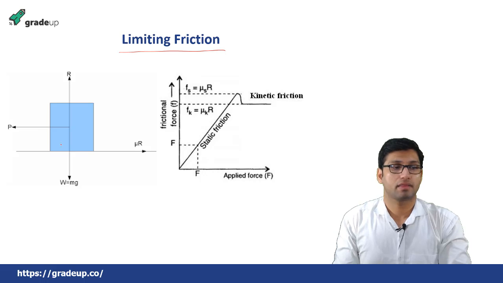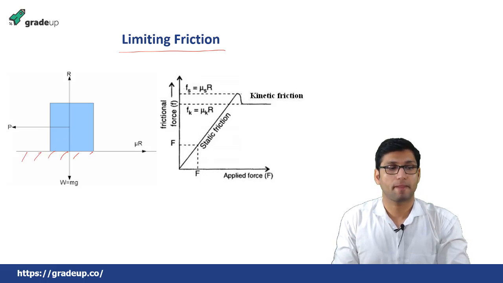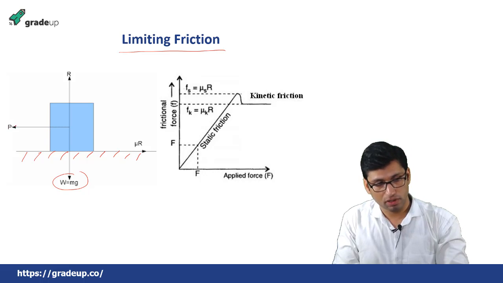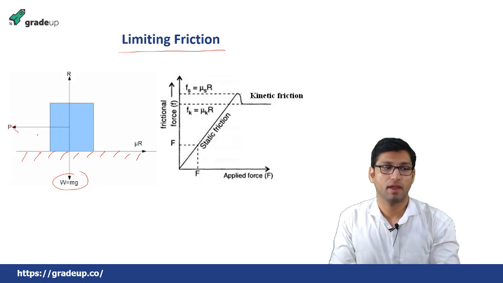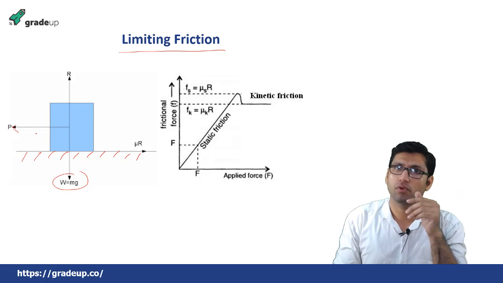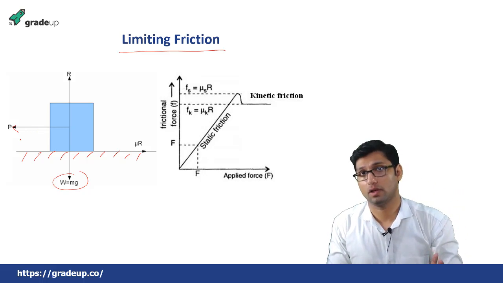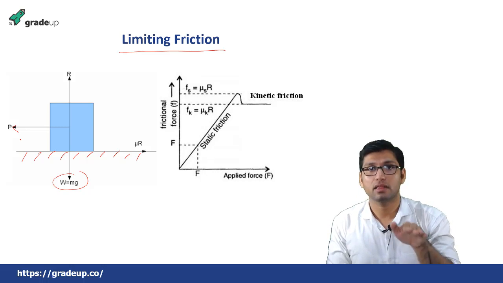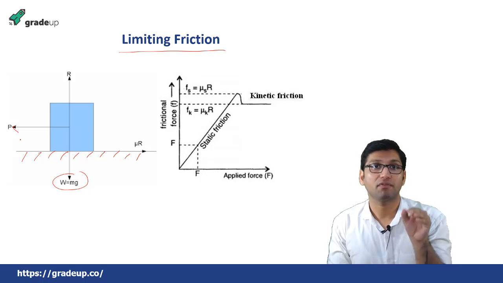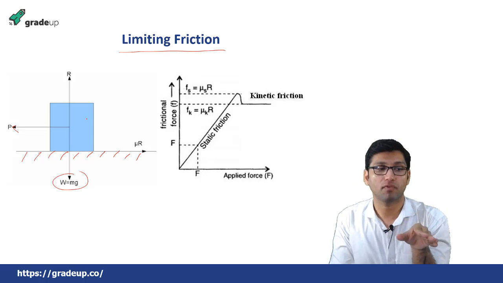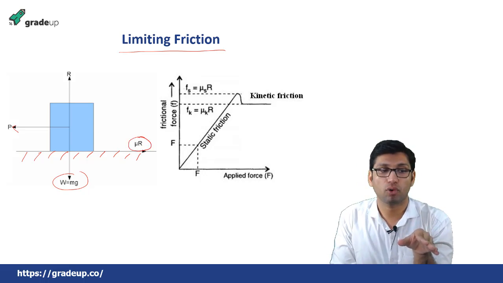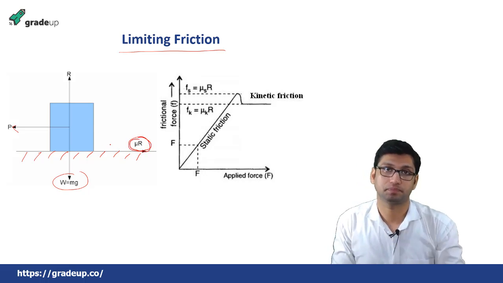Now suppose there is a block kept on a surface, and some force is applied on this block in this direction. If you apply some force on this block, will it start to move immediately? No, it will not. Why? Because there is a minimum amount of force that we need to apply so that the block will resist the frictional force which is opposing this motion.